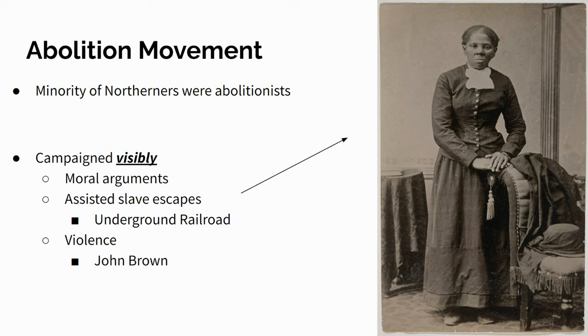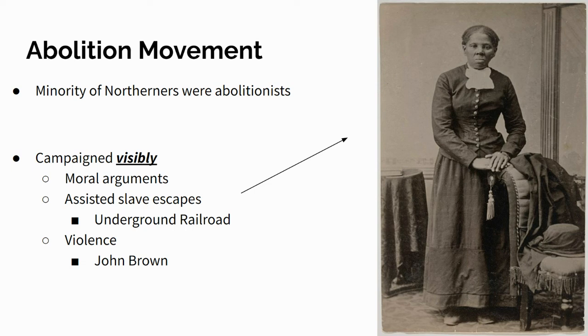The abolitionists are going to help slaves escape, even though there's this really strict Fugitive Slave Act going on. They have the Underground Railroad. There's pictured Harriet Tubman, famous slave who escaped and then went back and helped other slaves escape on the Underground Railroad, which was basically a series of houses that slaves would know were safe, that they could hide in on their way to escape either north to northern states, maybe to Canada, or even south to Mexico.